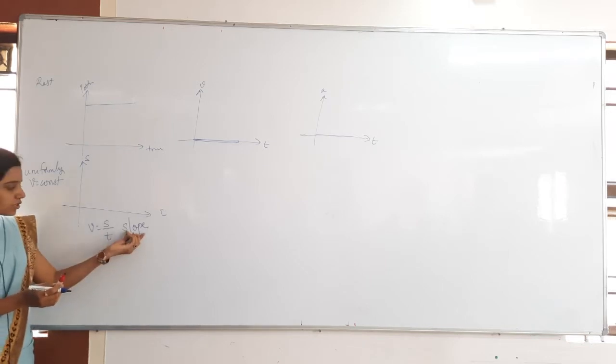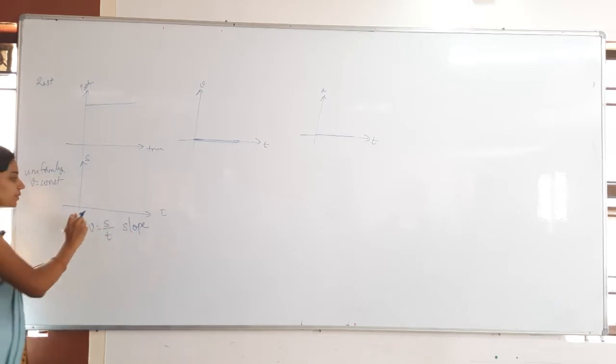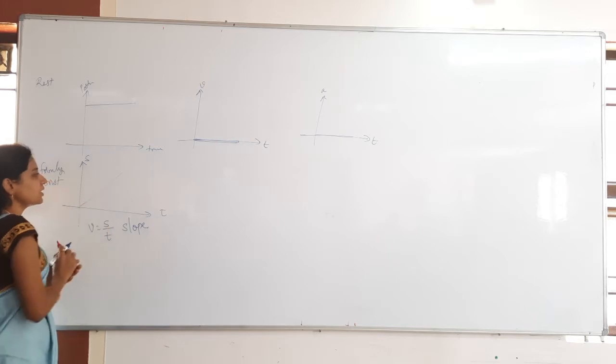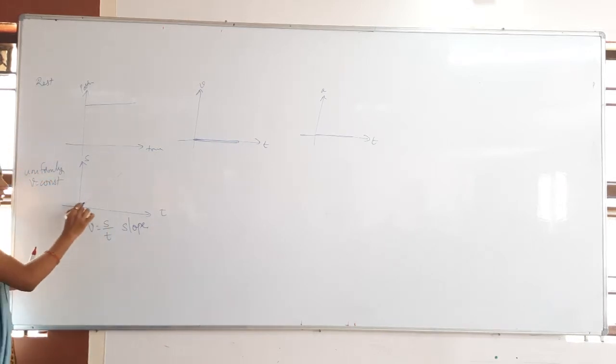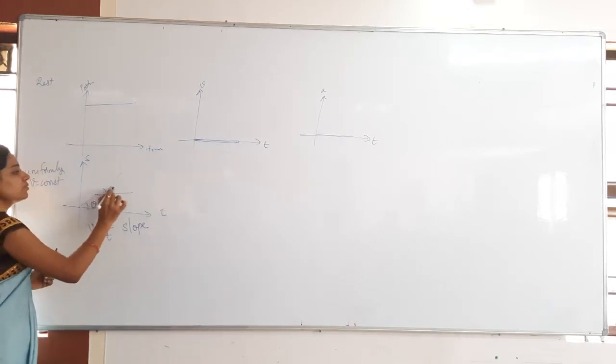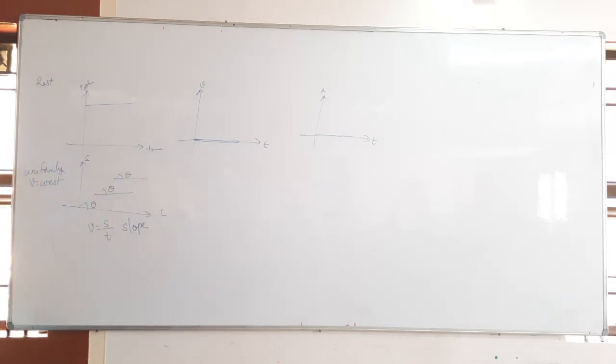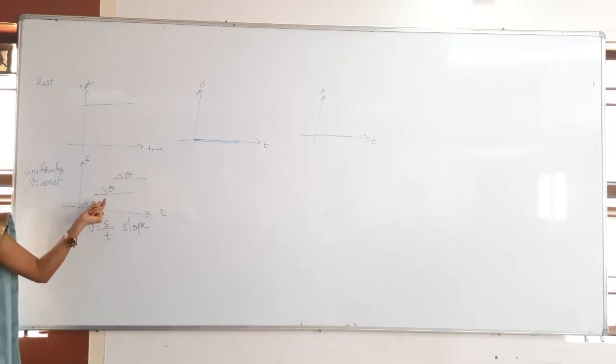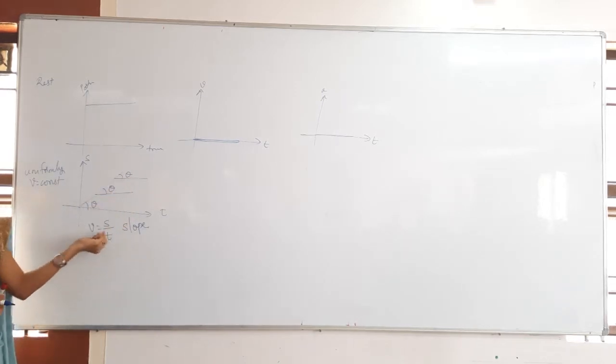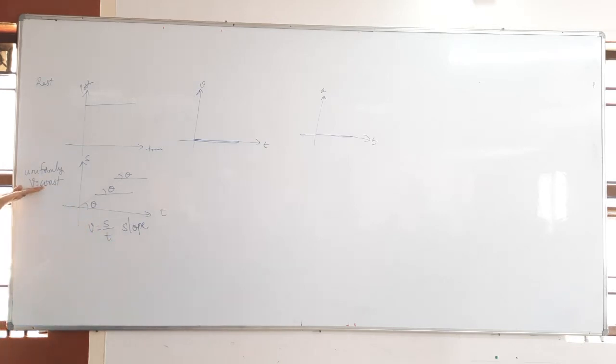So nothing but what? Slope is constant. If slope is constant, we will get a straight line which is passing through the origin. Wherever you take, the angle theta will be the same only. If you take here, everywhere, theta is the same only. There is no increase in theta, there is no decrease in theta. Theta is constant. Theta means what? Slope. Slope is constant means velocity is constant. That is what I am taking here. Uniformly, nothing but velocity is constant.